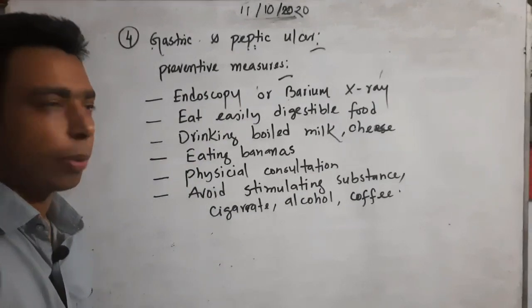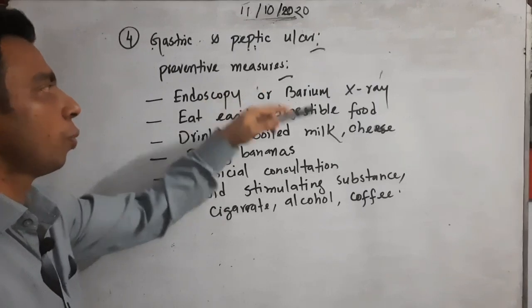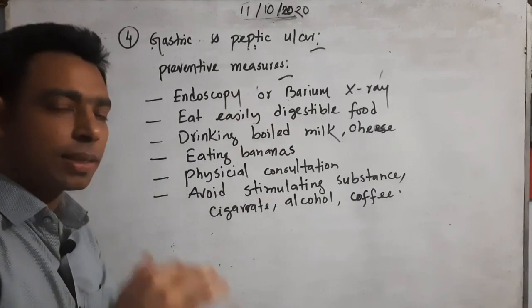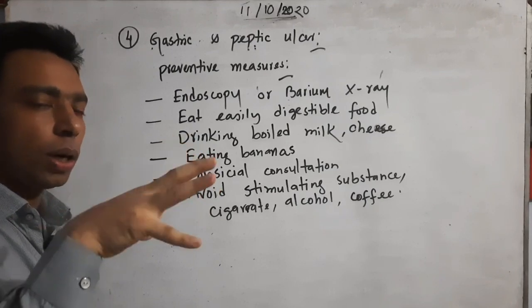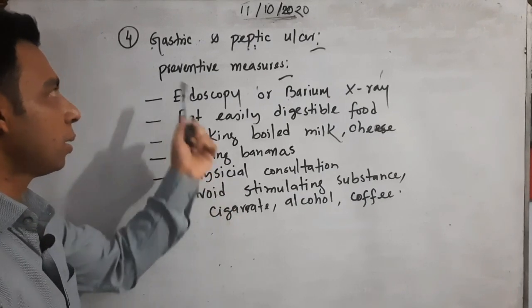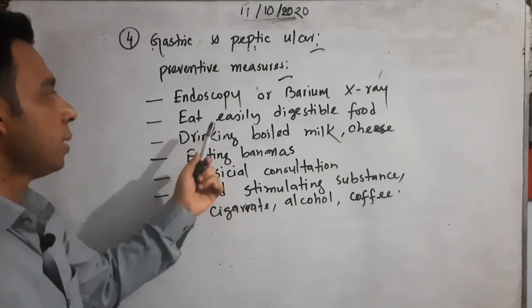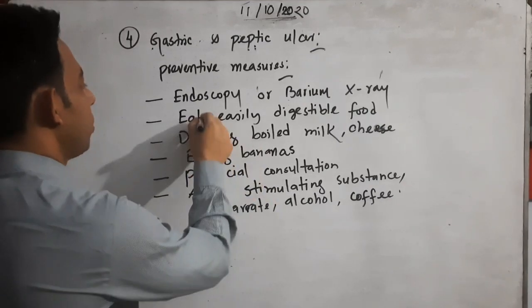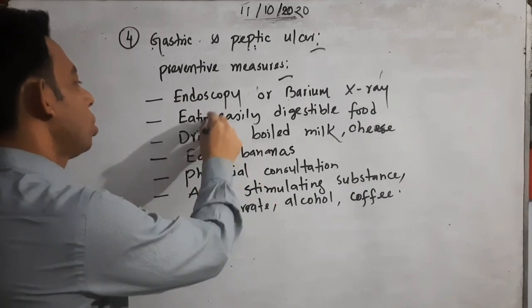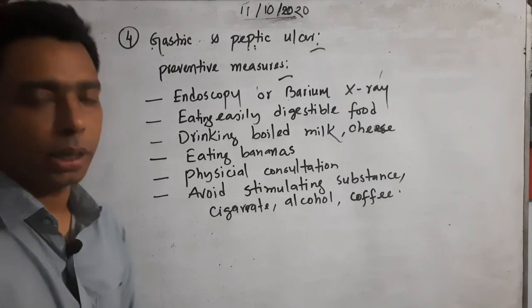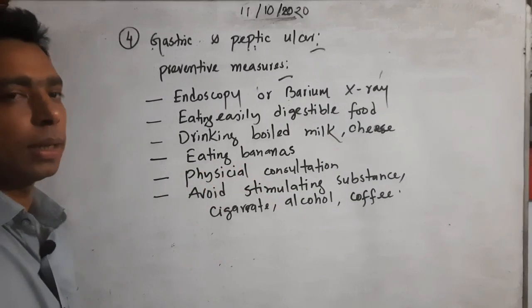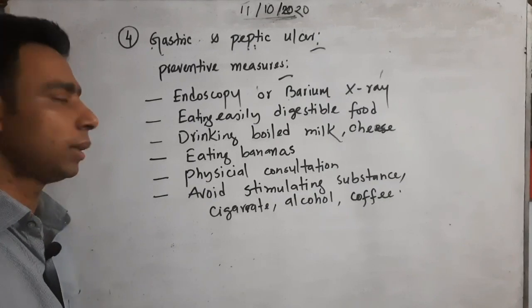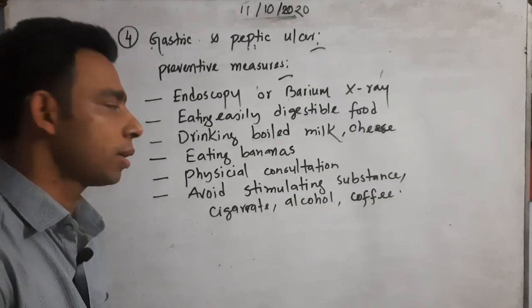What we understood about preventive measures: endoscopy and barium X-rays are important to find out the position and situation of that specific ulcer case. Eat easily digestible food. Drink boiled milk and cheese; it is very important to suggest.